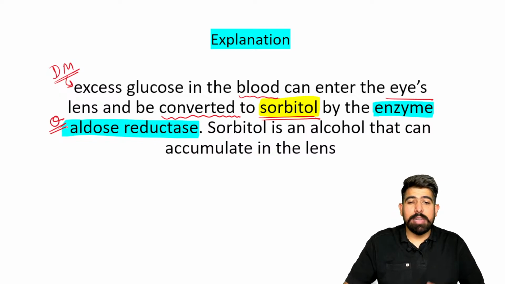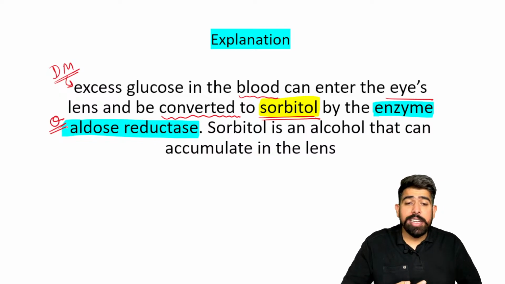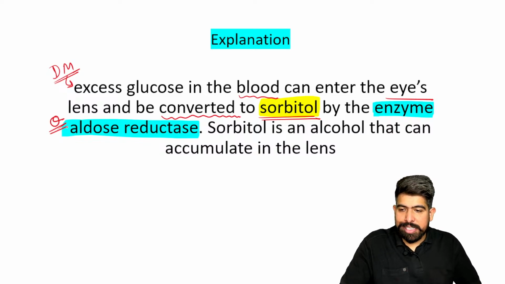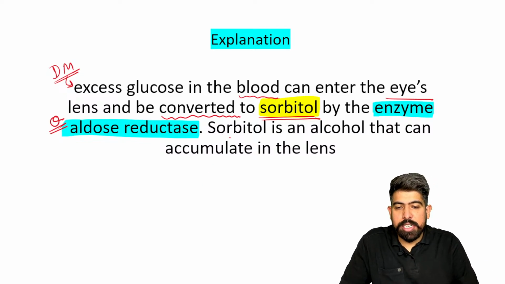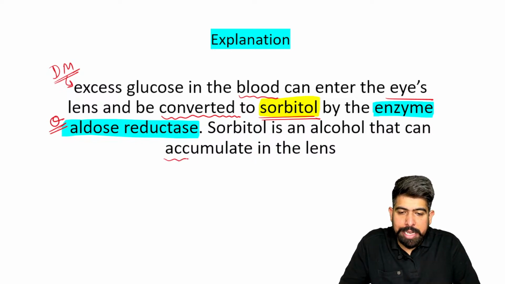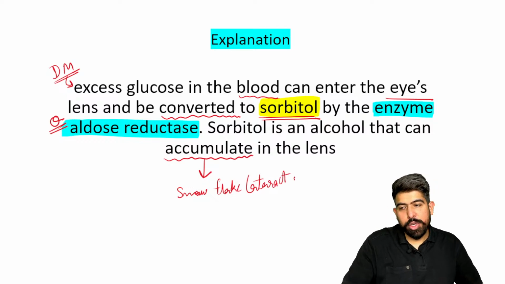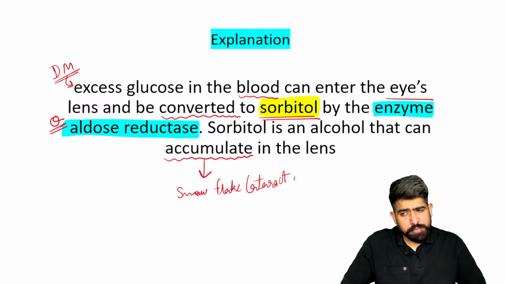They may ask you, in diabetic cataract, glucose is converted into sorbitol through the help of which enzyme? So it is by aldose reductase. As it is converted by aldose reductase, sorbitol, which is an alcohol, accumulates in the lens, and as it accumulates in the lens, it causes snowflake cataract.